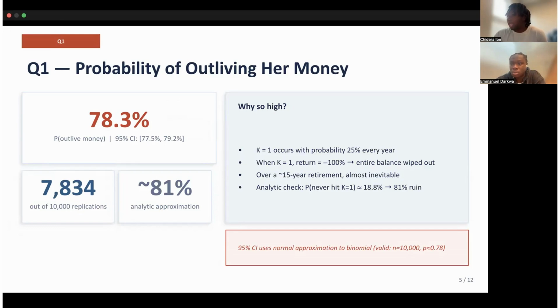The reason is straightforward. K equals 1 happens 25% of the time, and every K equals 1 year is an instant total loss. Over a 15-year expected lifespan, hitting at least one of those years is nearly inevitable. We can actually verify this analytically. The probability of surviving without ever hitting K equals 1, given an exponential lifespan, works out to be about 18.8%, meaning about 81% ruin. Our simulation lands right in line with that.